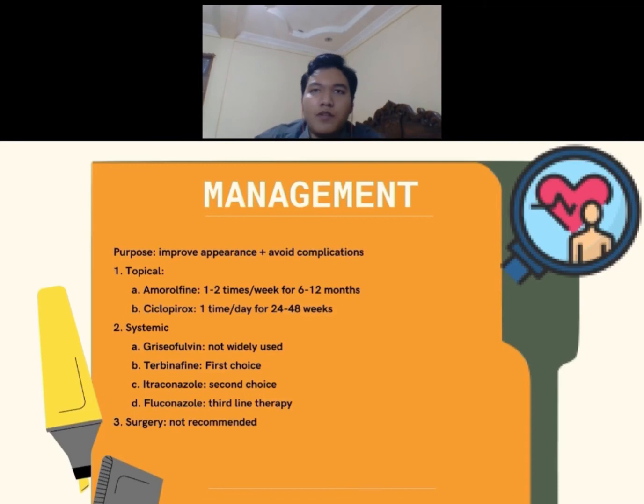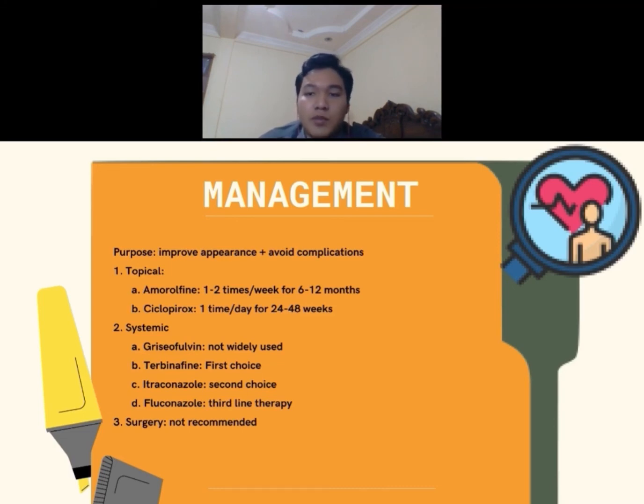The management of onychomycosis aims to eradicate infection in order to improve appearance and avoid complications. There are three options: topical, systemic, and surgery. The first is topical, which is only used in limited cases. There are two options: amorolfine, available as 5% lacquer, used 1 to 2 times per week for 6 to 12 months. The second option is ciclopirox, available as 8% lacquer, used once per day for 24 to 48 weeks.